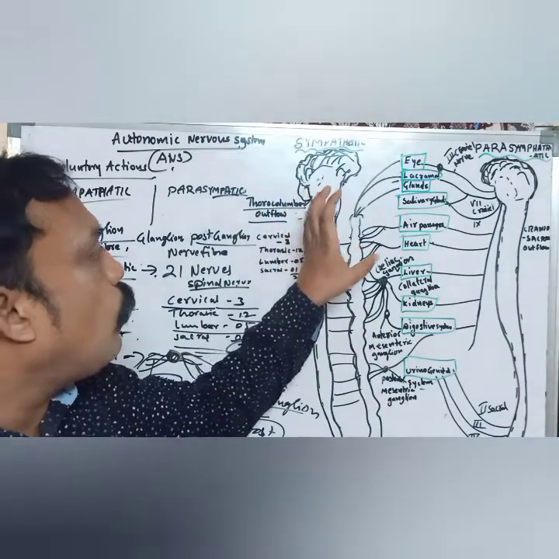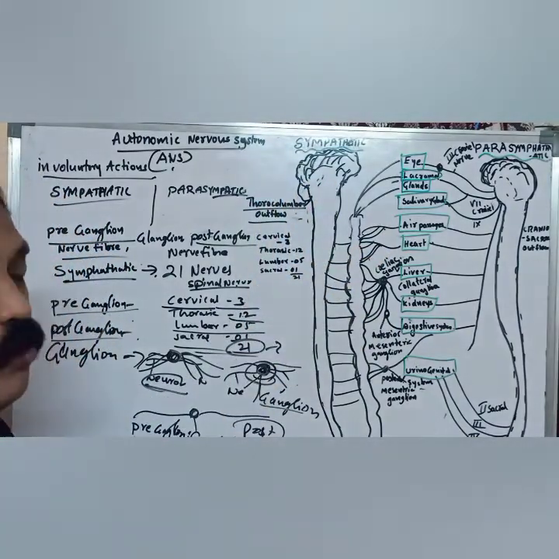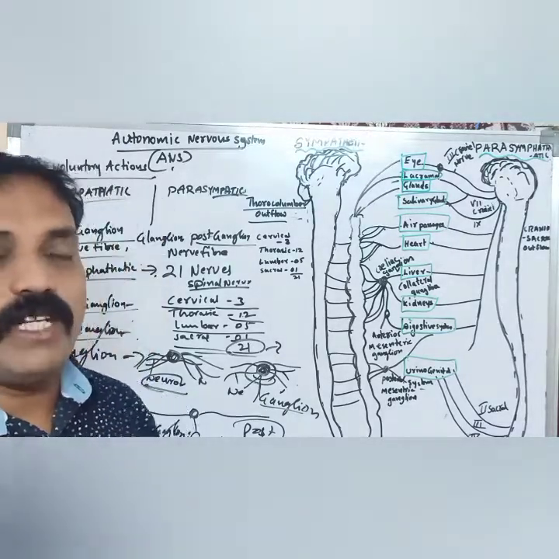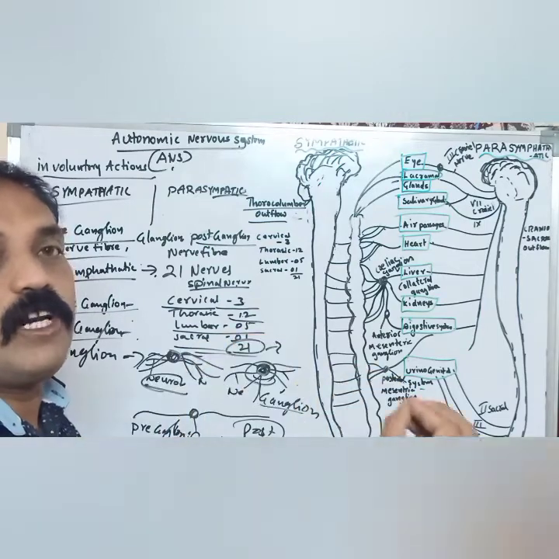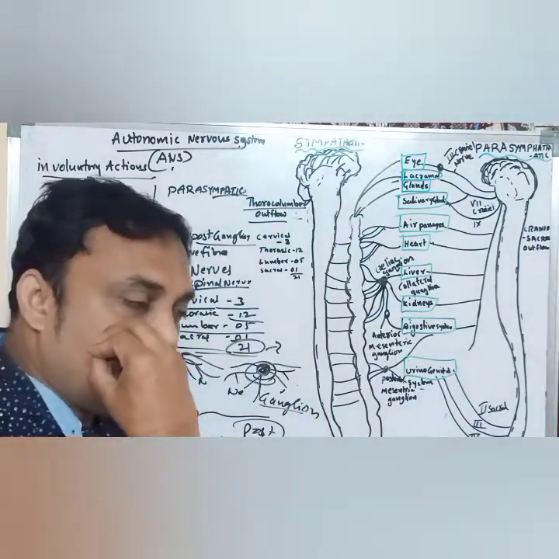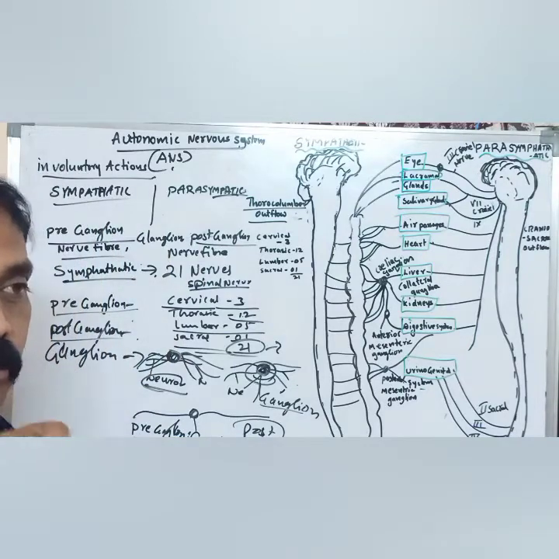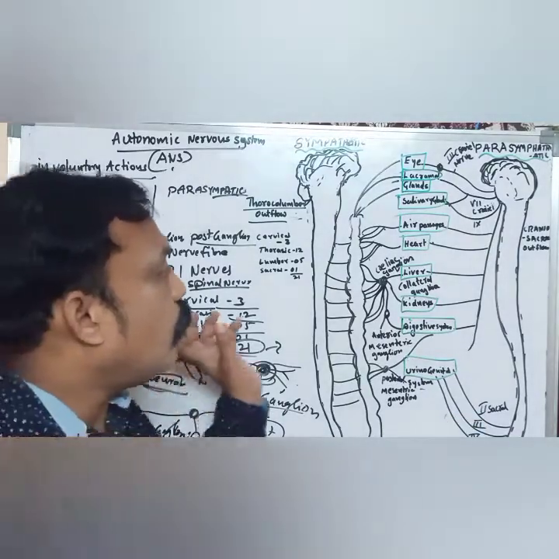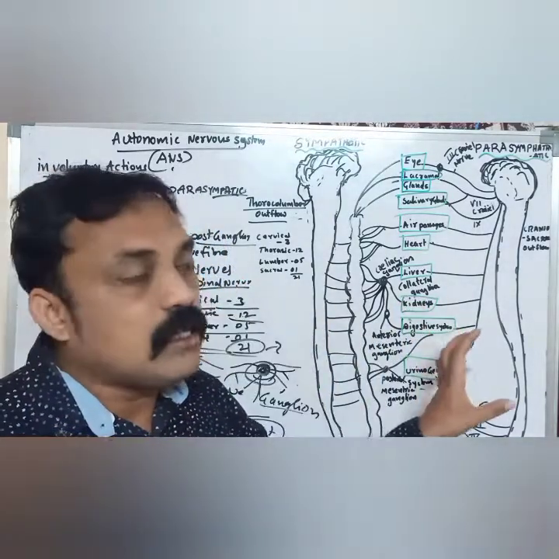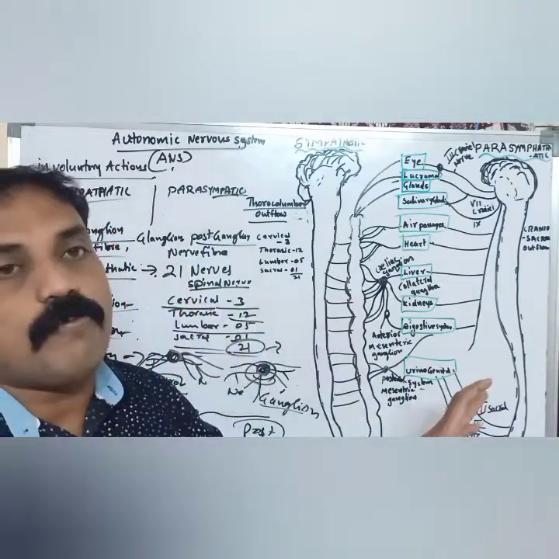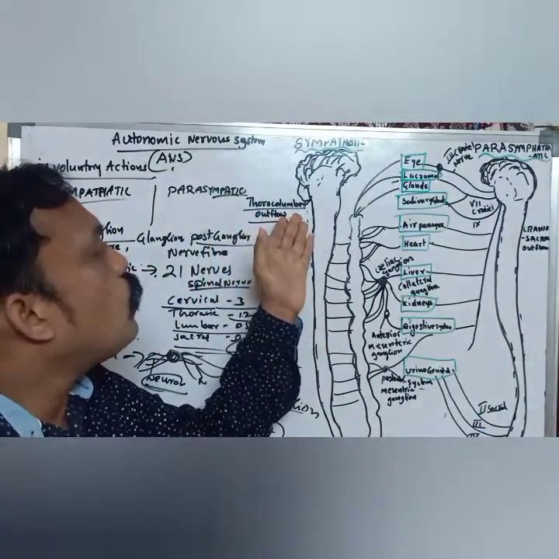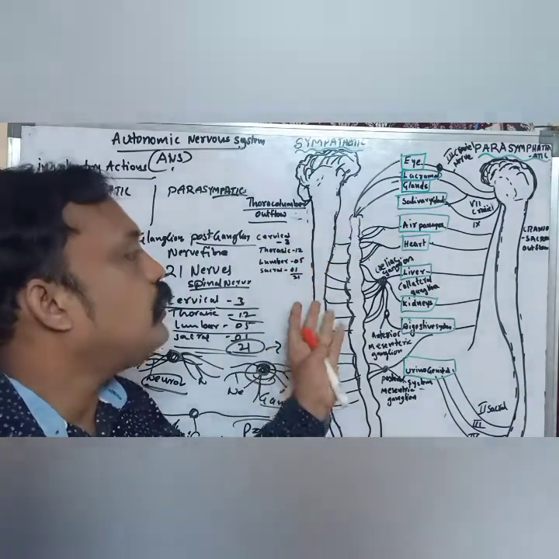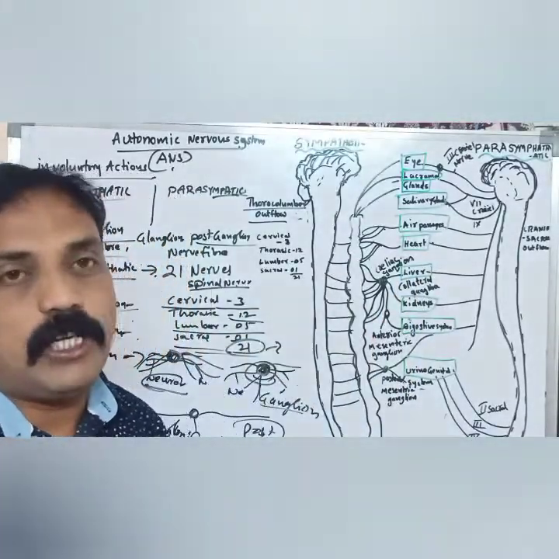This system is also called thoracolumbar outflow. What is the meaning of outflow? Outflow of what? Information. Especially motor information, sensory and motor information from the spinal cord. It is the sending of information. It is the outflow of information, so the name thoracolumbar outflow is given. From the thoracic region and the lumbar region, it is sending information to the different parts.